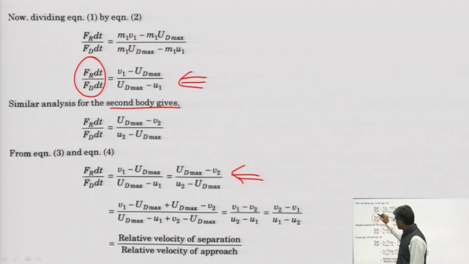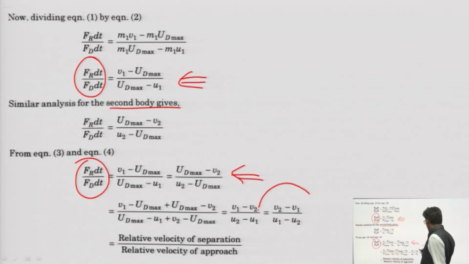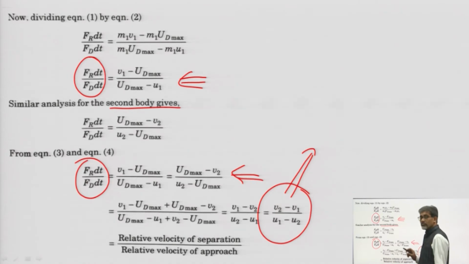Since the ratio is the same, these two values should be the same. If we do that, we get this ratio: (v2 minus v1) divided by (u1 minus u2), where v2 is the final velocity of body 2 and v1 is the final velocity of body 1.